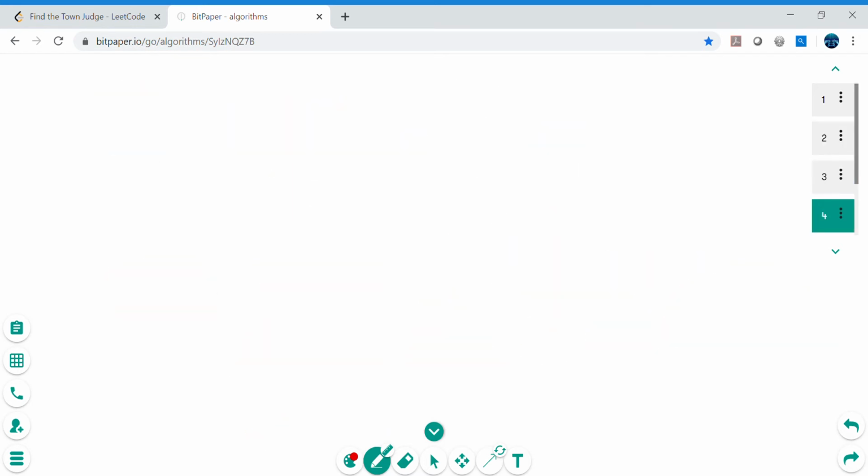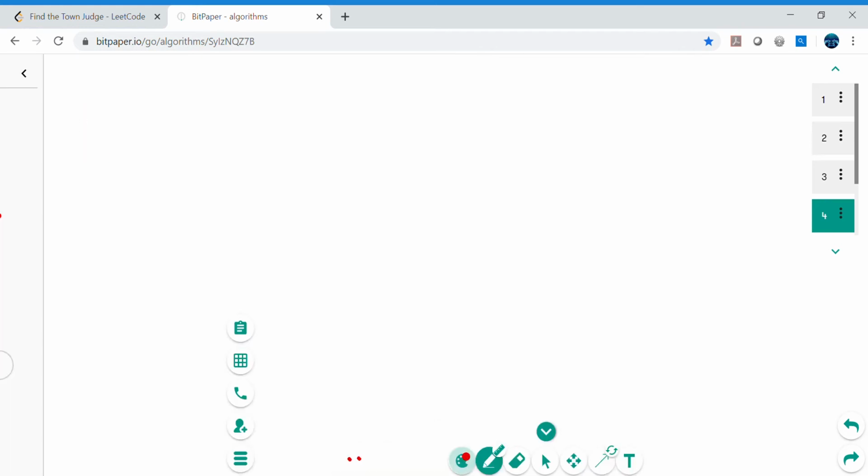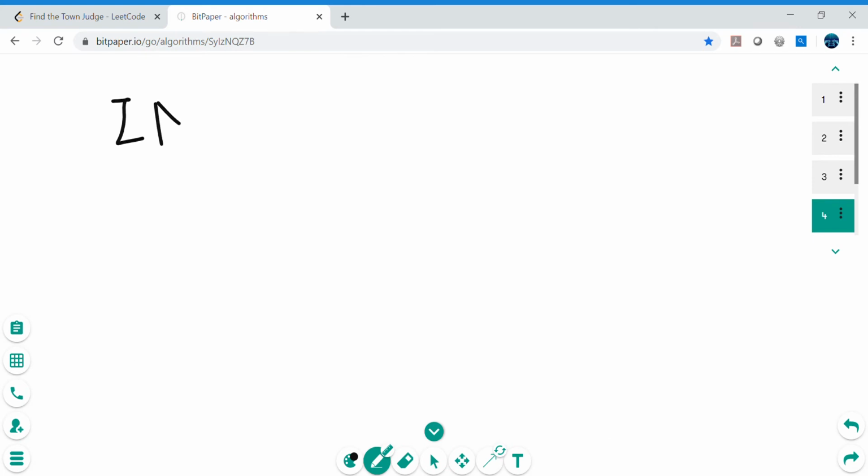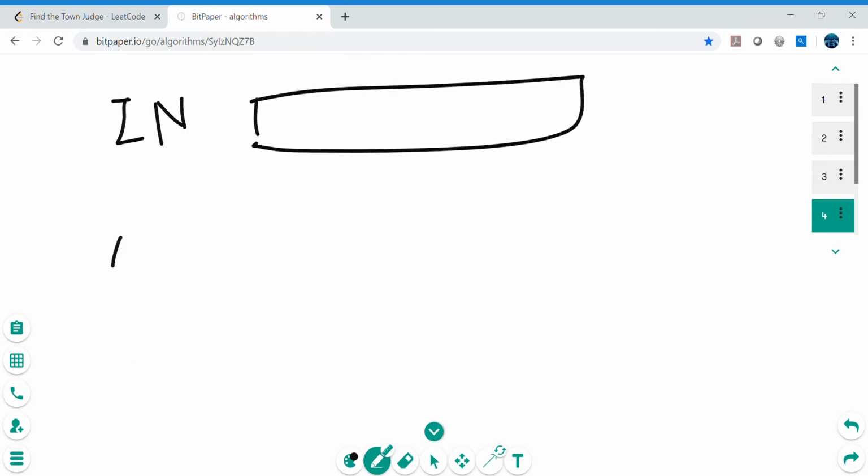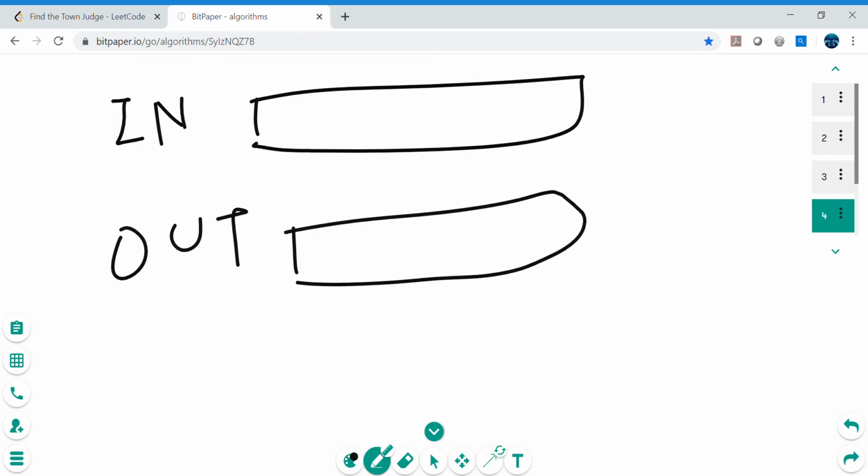Now let's come to the implementation part, how we are going to solve this problem. As we have already seen, we have incoming and outgoing arrows, so let's move to the black color. Let's say I have an in array and an out array. These are two arrays I am taking. Why am I tracking? So that we can keep track of the arrows. The in array will keep track of the in arrows, and the out array will keep track of the out arrows.